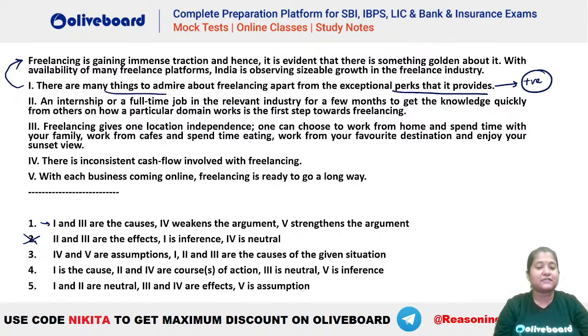Okay, one is the cause. Again, you can see here also we have one is the cause, so third also can be there. Here also one is the cause, that means this is also a possibility. One is neutral. No, one is not neutral, it is the cause here. Okay, अब देखो, second वाला check करो.